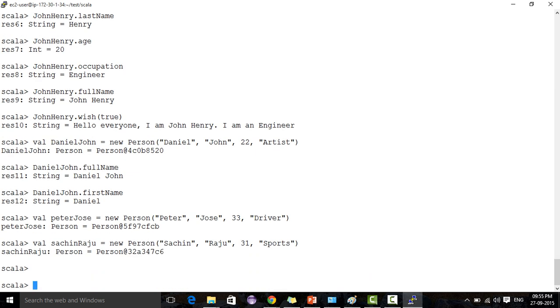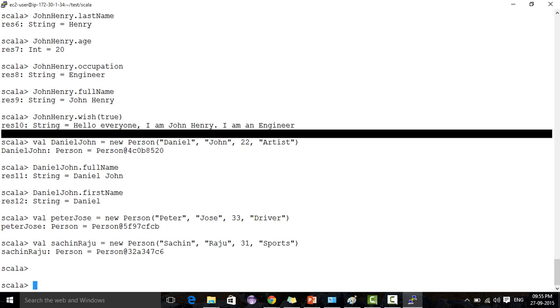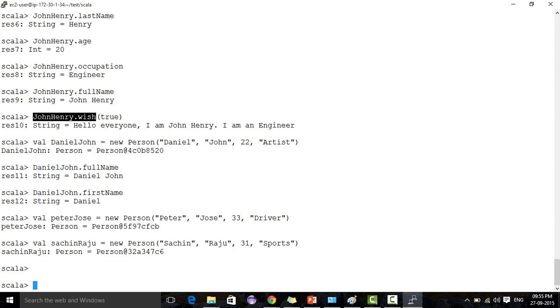Fine. Now we have four objects created: Daniel John, Henry, then Peter Jones, and Sachin Raju. Now we can do some operations using these objects. We'll sort these objects based on age. For categorizing people we'll put one more person.